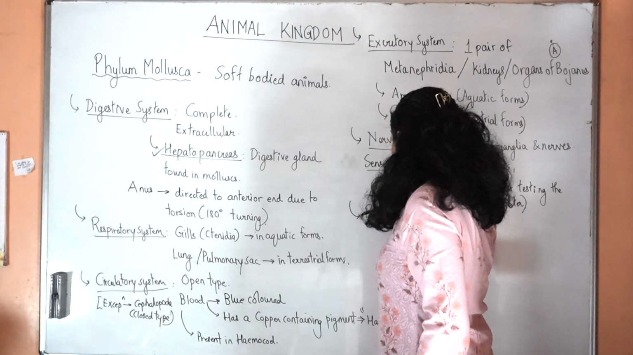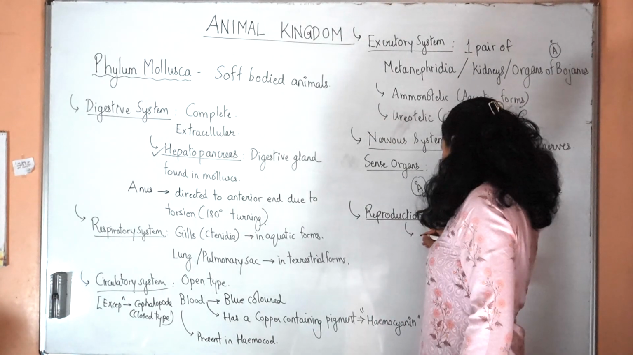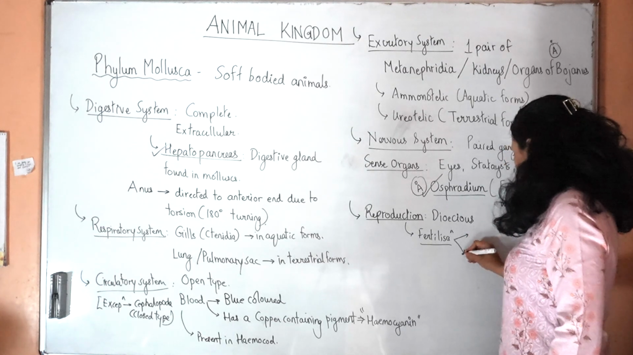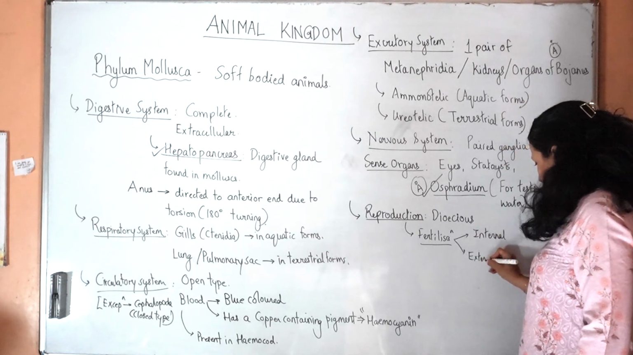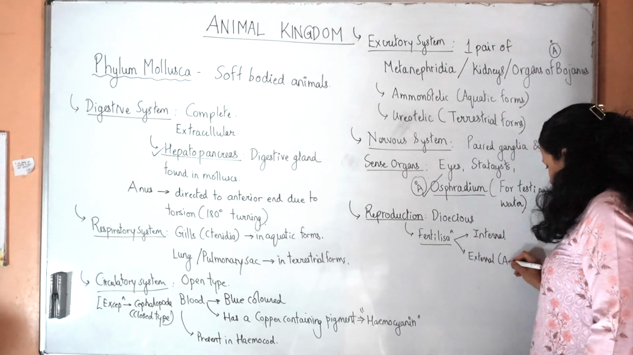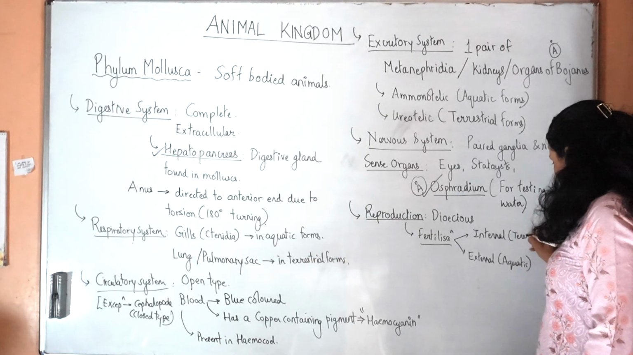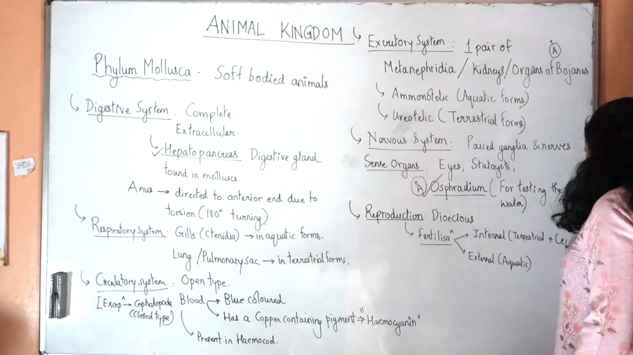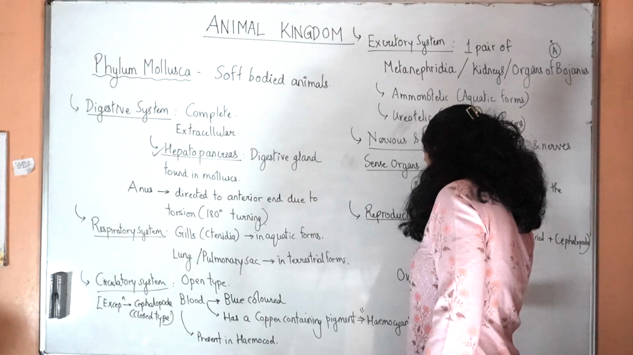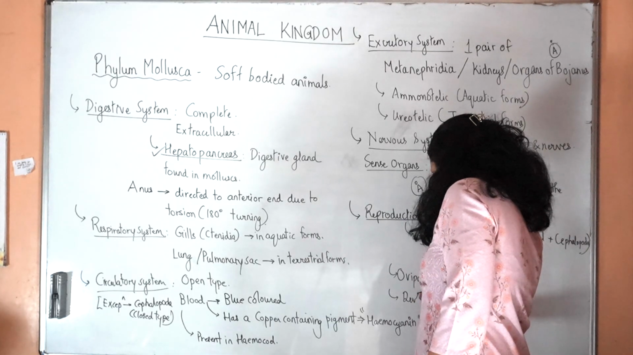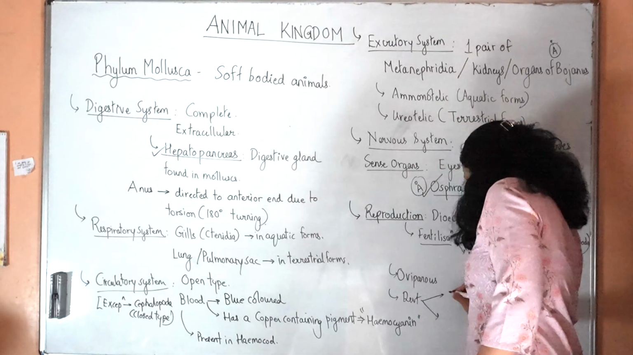Next, reproduction. These are dioecious. Fertilization is either internal or external. It will be external in the aquatic forms and internal in the terrestrial forms, plus the class Cephalopoda. They are mainly oviparous and the development can be either direct or indirect.